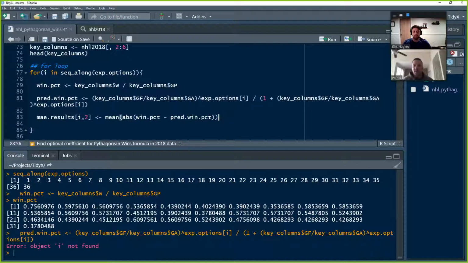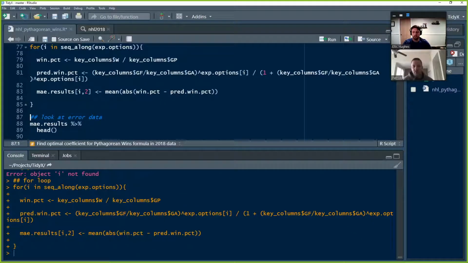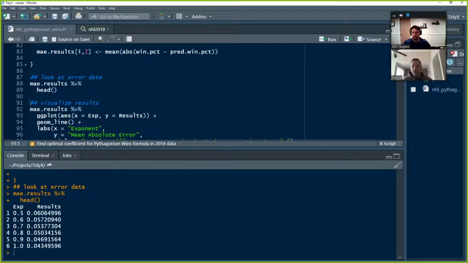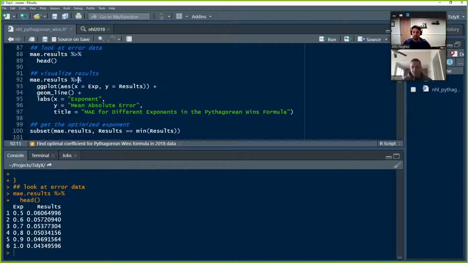We're trying to find the value that minimizes that result. So we'll go ahead and run this for loop, and we can look at the results. There we see for exponent 0.5, the Pythagorean win expectation had an absolute error of 0.06. And then you can see that it starts to descend down. We can actually visualize the results across all 36 of those options.